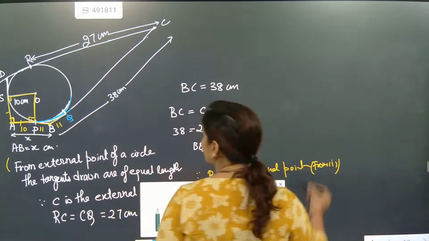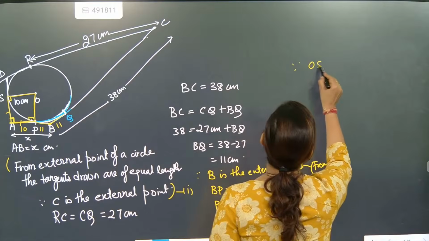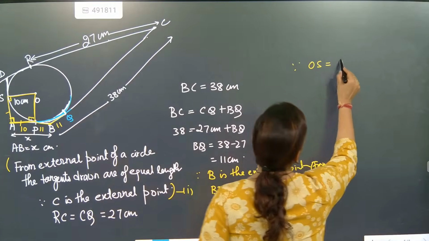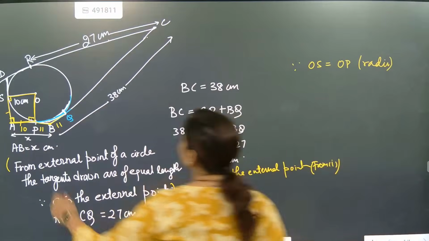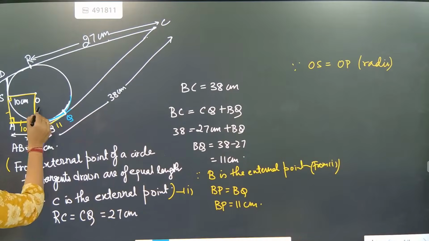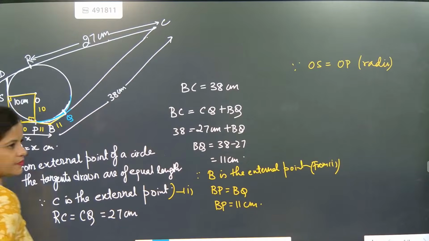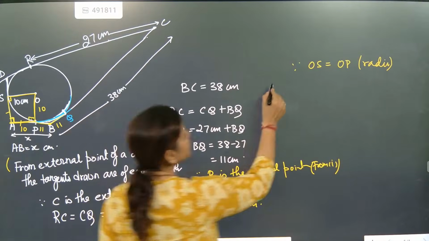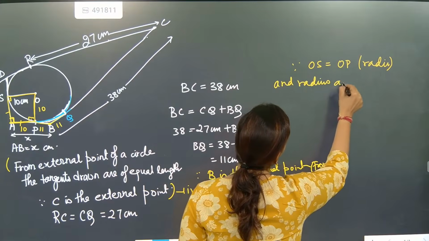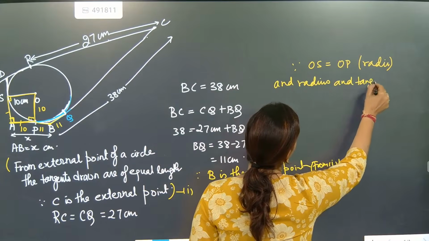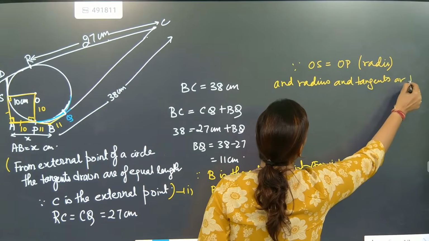So we will write here, since OS is equal to OP, what are they beta? Radii. Got it? So if these two are radii, this is 10, this one is also coming as 10. Understood? And radius and tangents are perpendicular.